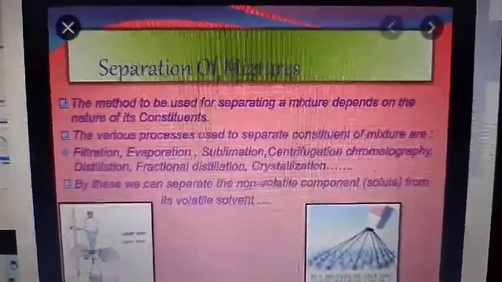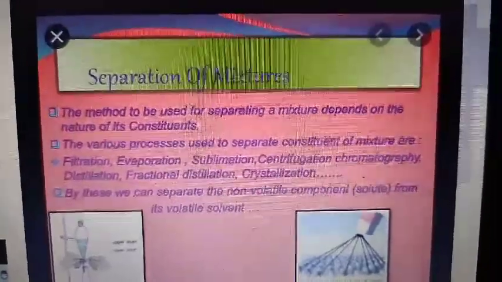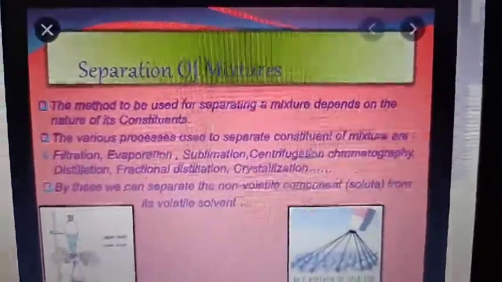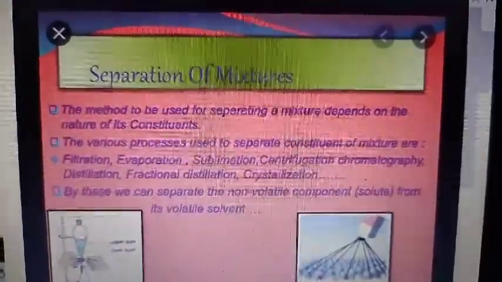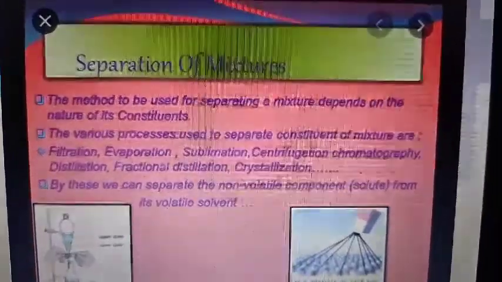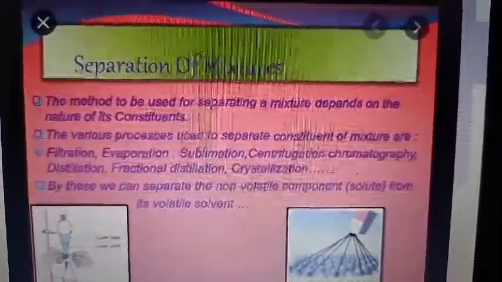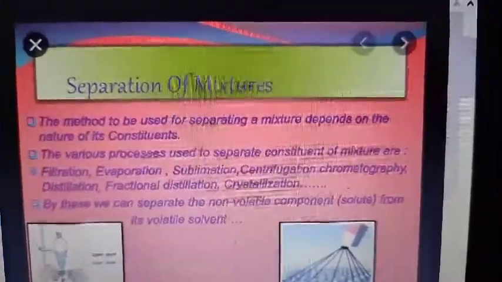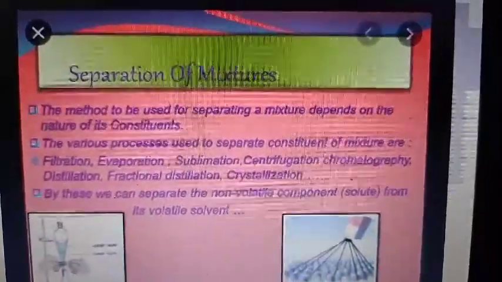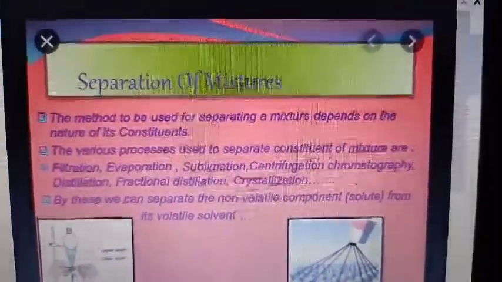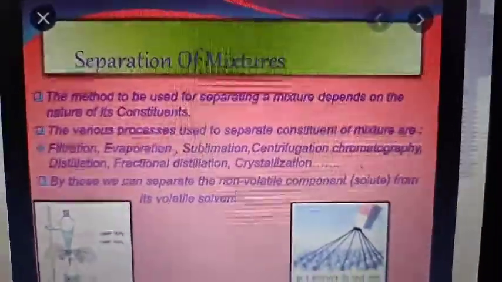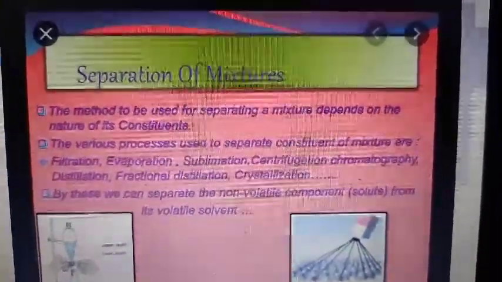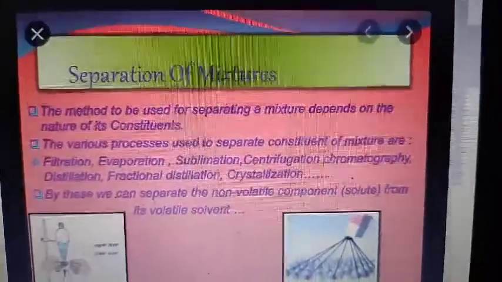So how are you going to separate a mixture? Separation depends on the nature of its constituents. Constituents are the substances which are present in the mixture, like in a sugar solution, sugar and water are the constituents. These constituents of a mixture can be separated by laboratory methods.